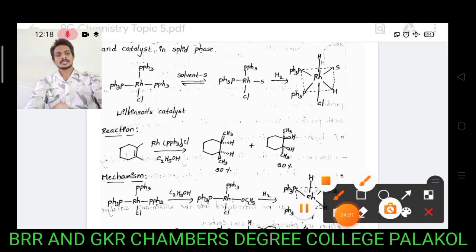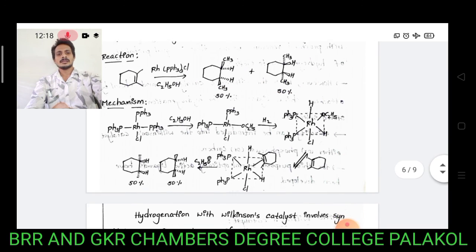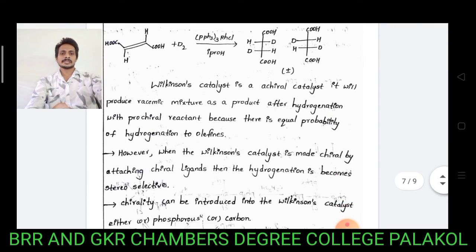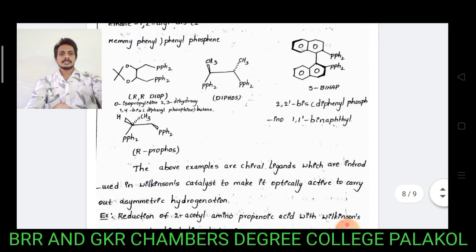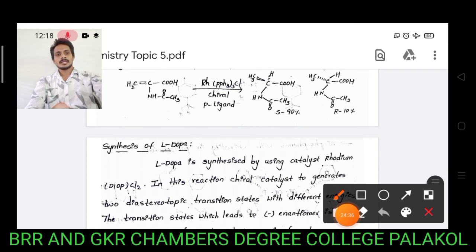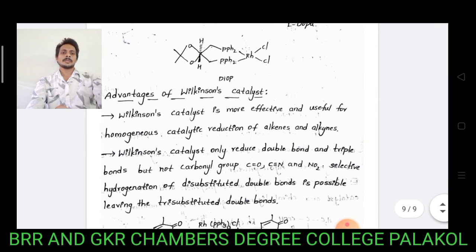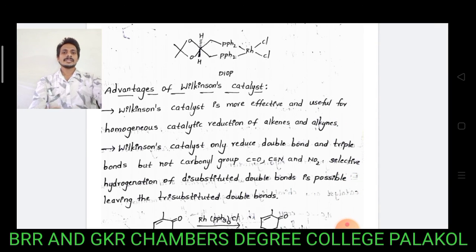Under those conditions, if some of the phosphine ligands in Wilkinson catalyst are replaced by chiral ligands, then it gives unequal amounts of stereoisomers, either enantiomers or diastereomers. These are some of the important topics in asymmetric synthesis. Thank you all.